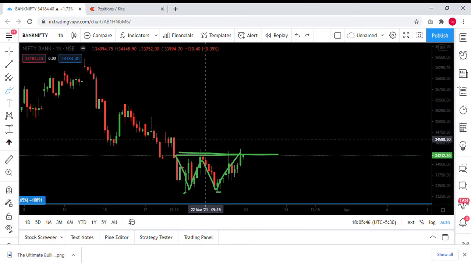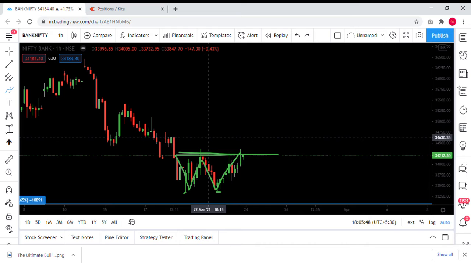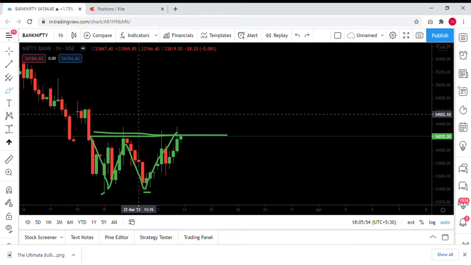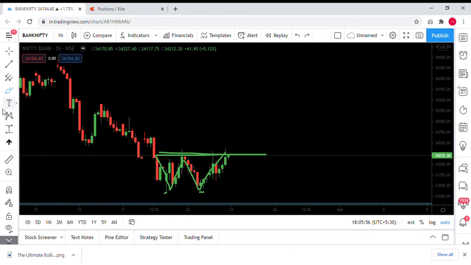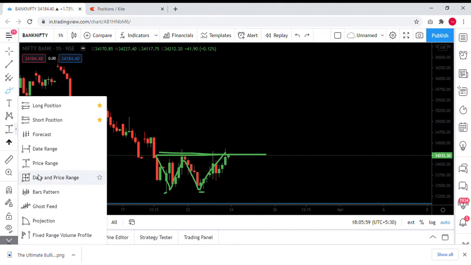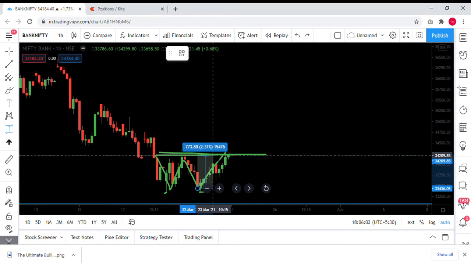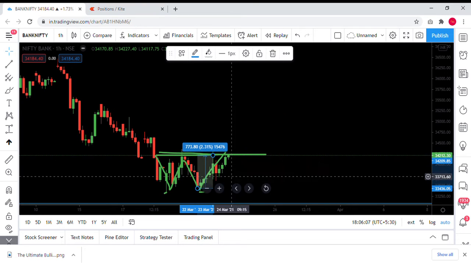The immediate resistance is around 34,630 levels, and between 34,857 levels is where you'll also have to keep a view. Usually what we do is the height of this particular pattern will be your target price, which is about 2% from here.